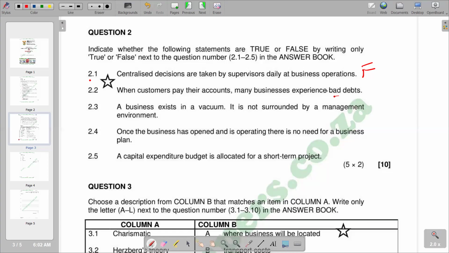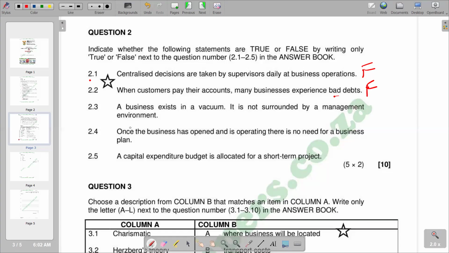For example, the person has died, can no longer be able to pay the money back, or the person has become bankrupt, has no money. So we regard that person as a bad debt. So according to our statement, you'd see that the statement becomes false.